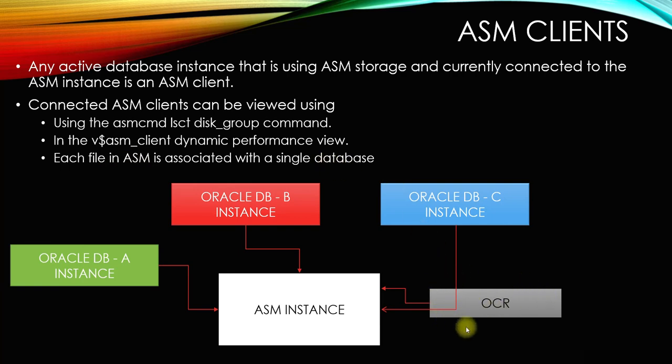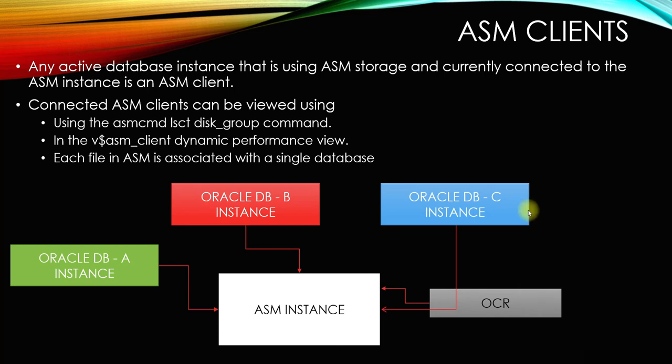So let's say there is one OCR file in a specific location, it will be specific only to the particular database installed. If there are multiple databases installed in the ASM, then there will be multiple OCR files accordingly.